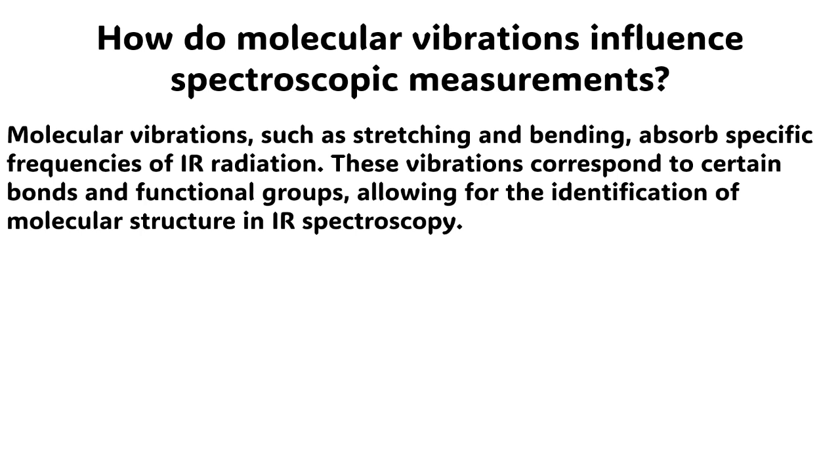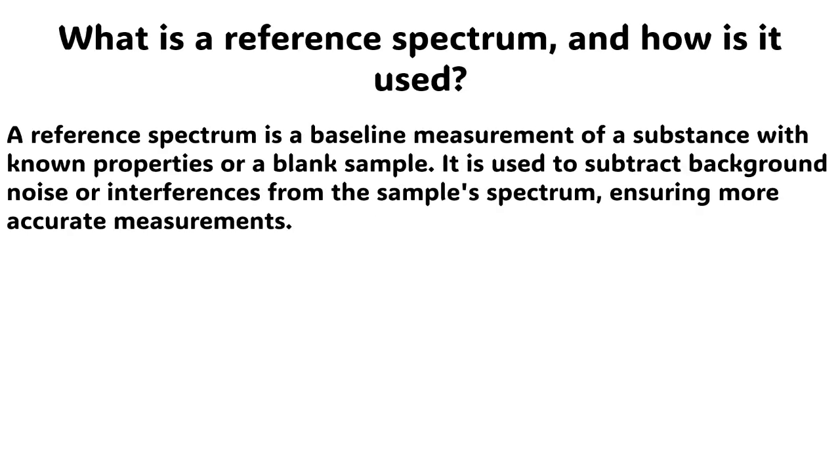The next question is, how do molecular vibrations influence spectroscopic measurements? The answer to this question is very simple. Molecular vibrations, such as stretching and bending, absorb specific frequencies of IR radiation. These vibrations correspond to certain bonds and functional groups, allowing for the identification of molecular structure in IR spectroscopy.